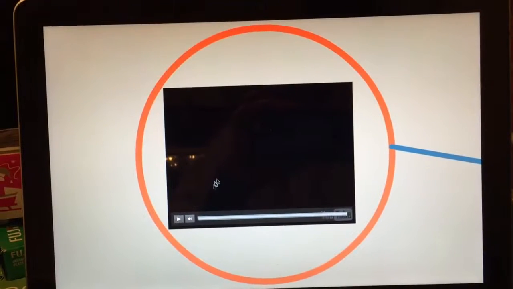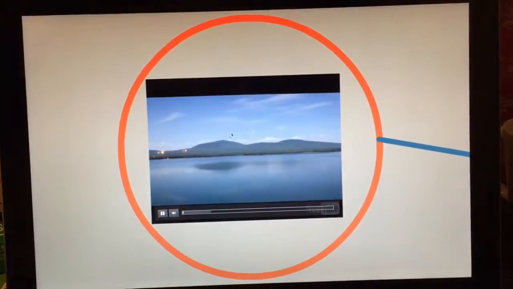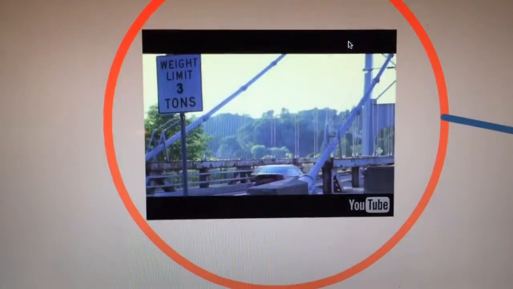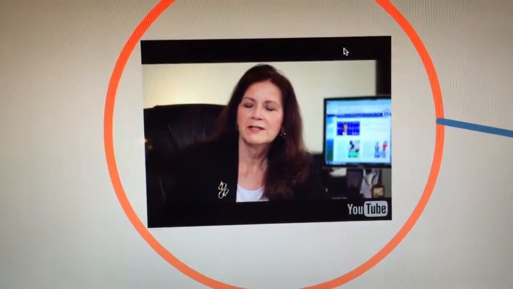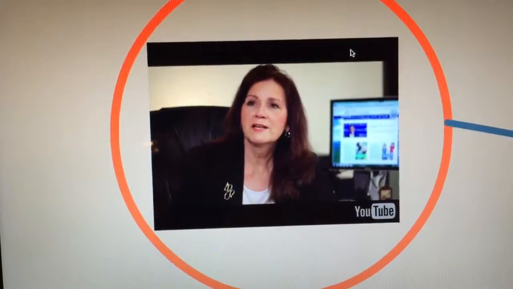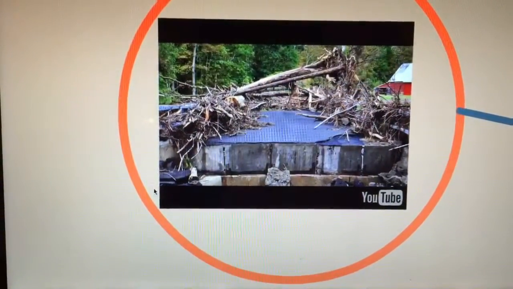GIS is also used for crisis planning. My name is Dr. Carol Smith, and I am the Commissioner of Health and Mental Health for Ulster County. The term preparedness means the state of being ready. For us as a county and as a community, we need to be ready for both natural and man-made disasters.